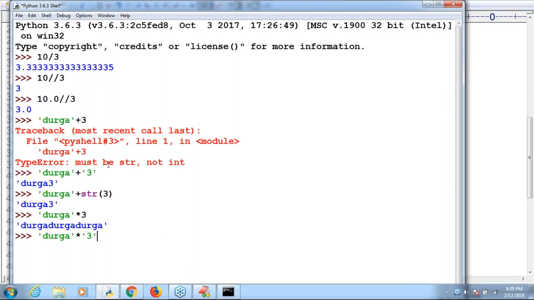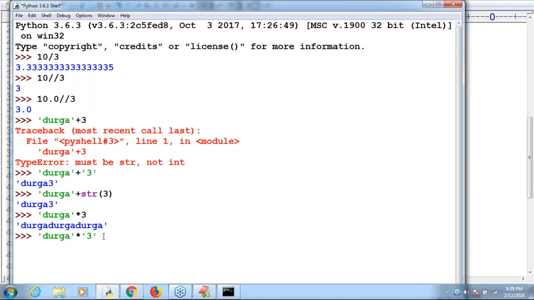The reason is, if you want to apply star operator for the string type, compulsory one argument should be string, second argument should be number, int value only. Are you getting it? Second argument compulsory should be int value only.